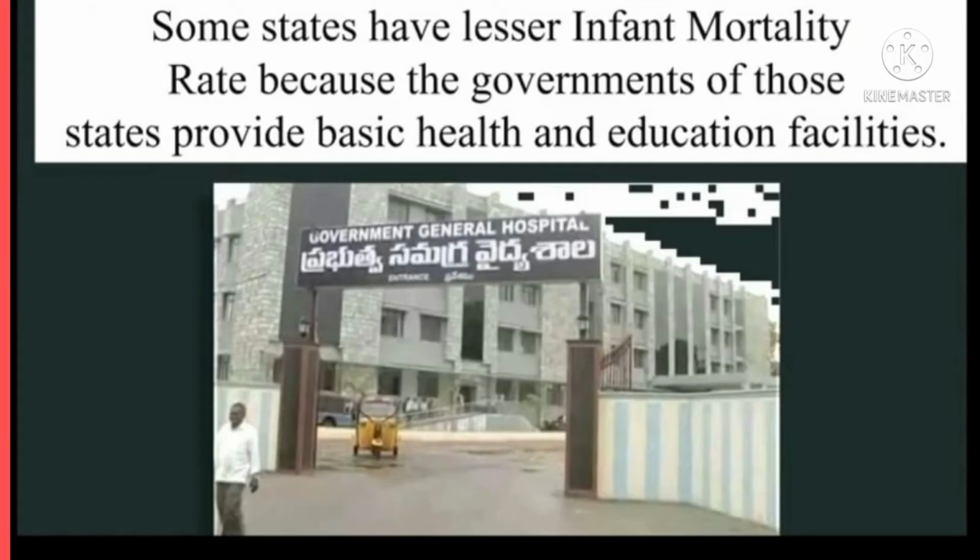Some states have a lower infant mortality rate because the governments of those states provide basic health and educational facilities to the people.